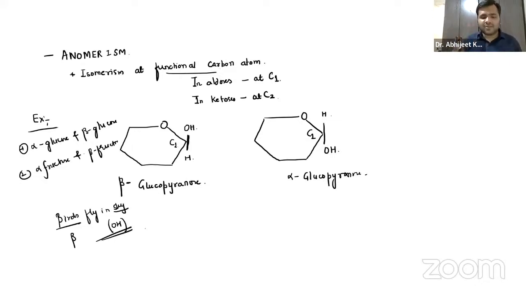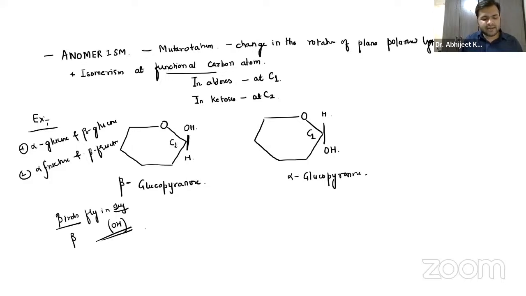One property of anomerism that you have to remember is mutarotation. It is the change in the rotation of plane polarized light.